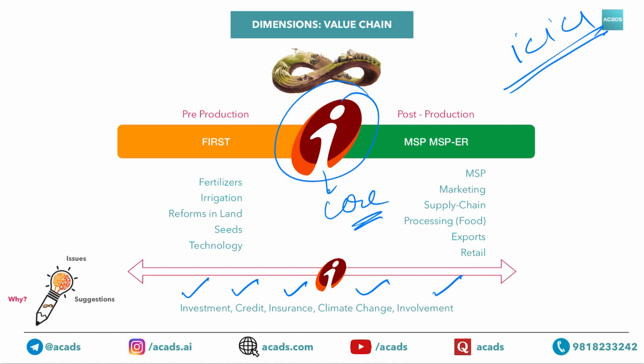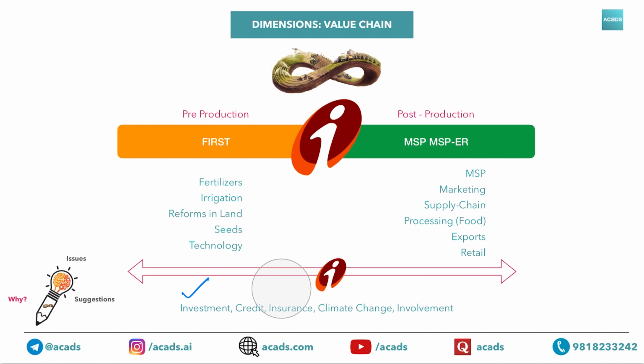Okay, so please pause the video and try to memorize these things. It is going to be used again and again in this lecture as well as in subsequent lectures. The mnemonic is nothing but first, MSP, MSPR, MSPER, and then ICICI.